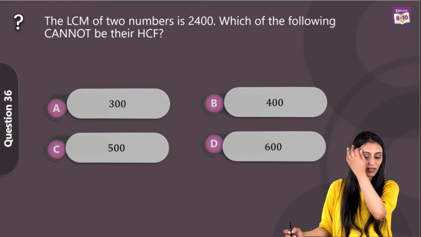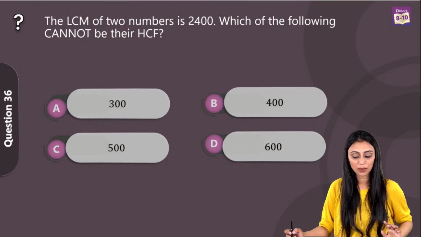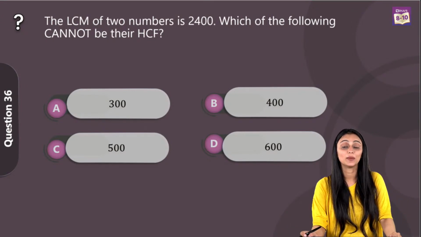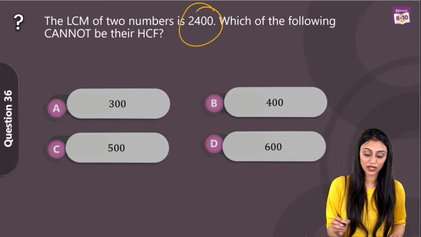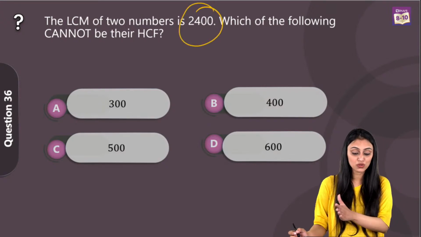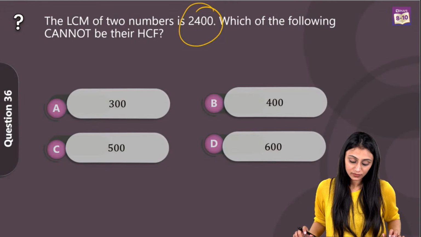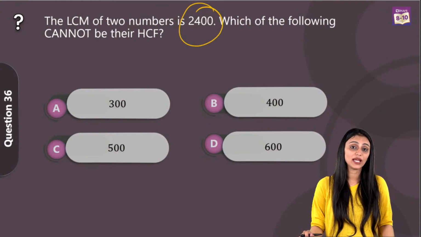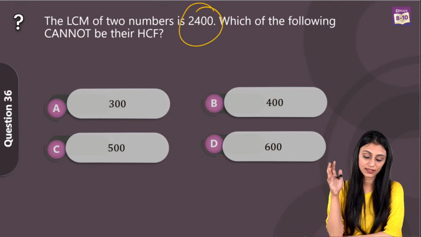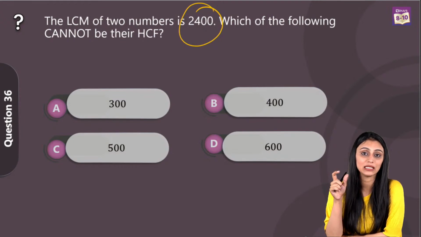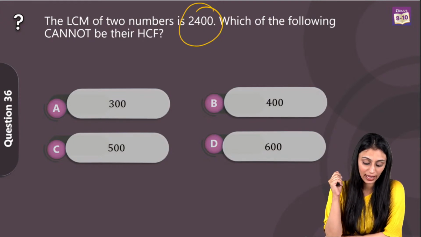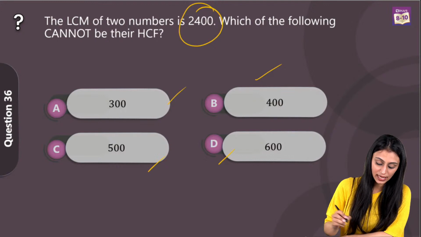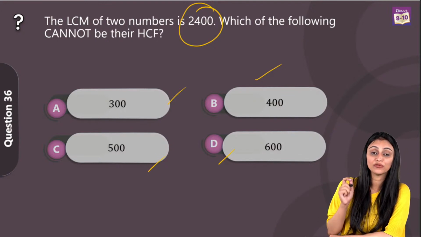Let's take a look at question 36 now. The LCM of two numbers is 2400. Which of the following cannot be their HCF? So LCM is 2400 over here. So how to choose the right option from here? Well, that's simple. See, for any two numbers, their HCF would be the number which will basically be the factor for the LCM, right? HCF, out of all these numbers, HCF has to be the factor of the LCM.